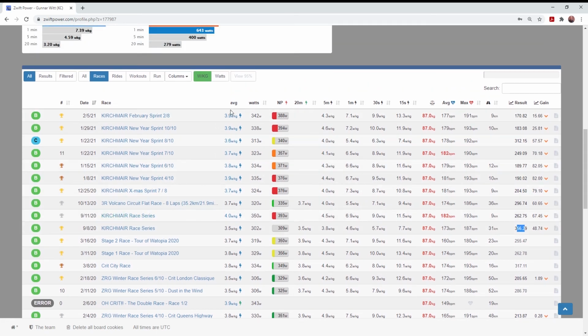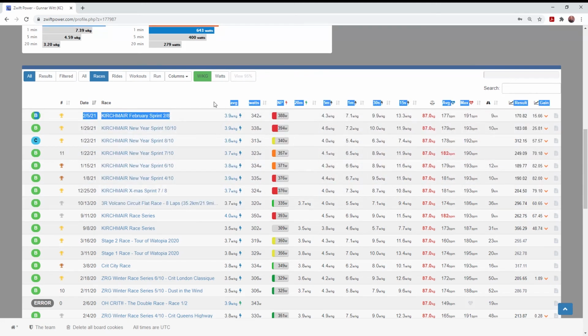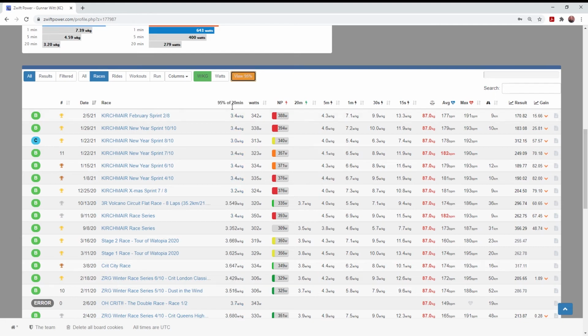You also notice here, average watts per kilogram in these races is above the category limit, above 3.2, and there's a reason for that. So I'm going to click on the view 95% of 20-minute power. Well, I don't even know why Zwiftpower tells us this number. There was no 20-minute power in the race over here on the right-hand side of the normalized power. And you'll notice these are sprint races.